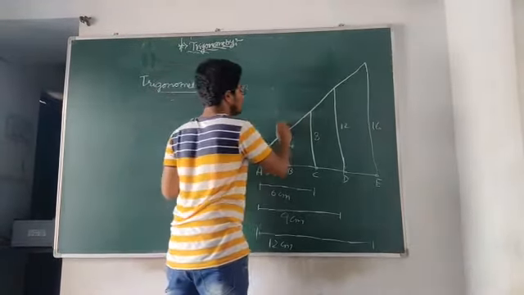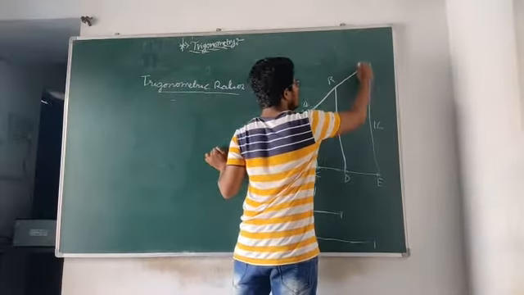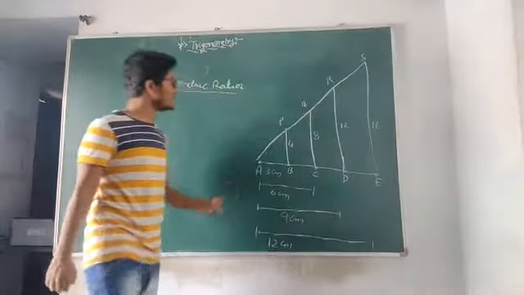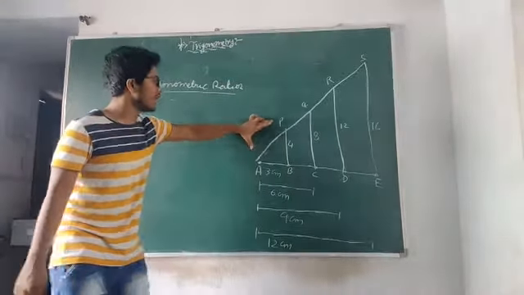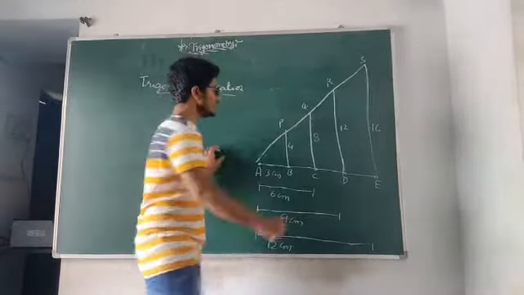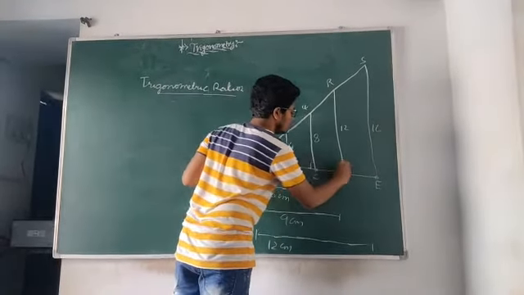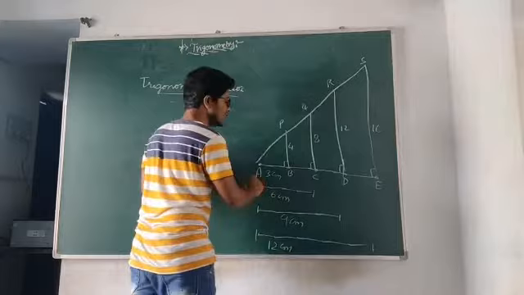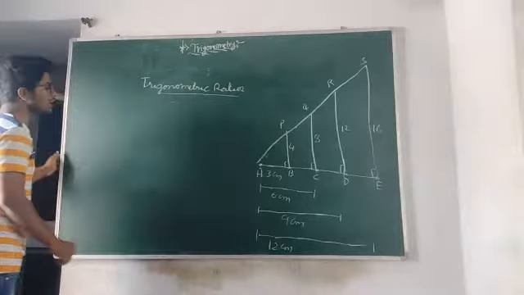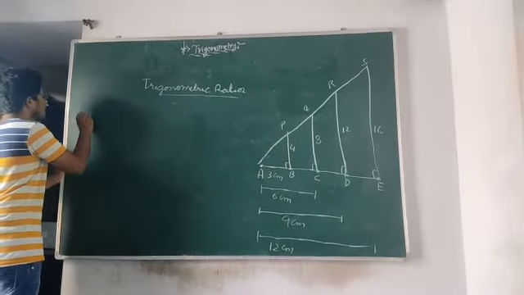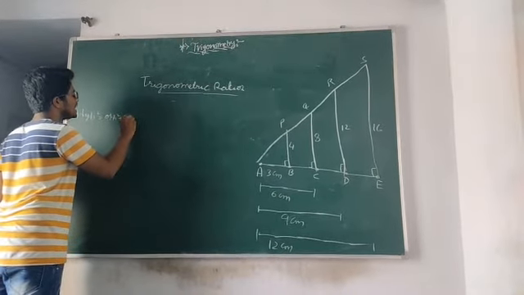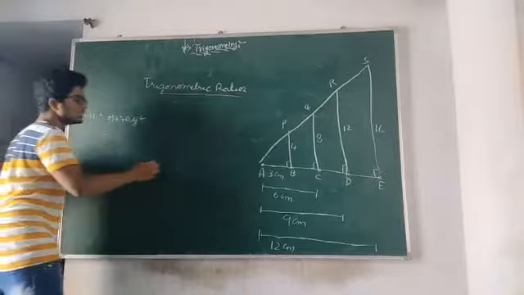So name these points as P, Q, R, S. Now let us find out the distances of this hypotenuse, that is AP and AQ and AR and AS. So here all angles are perpendiculars, so 90 degrees. Basically triangle AES is a right angle triangle. Let us find out the hypotenuse. How to find a hypotenuse? We have a beautiful theorem, that is Pythagorean theorem, that is hypotenuse square equal to opposite side square plus adjacent side square.